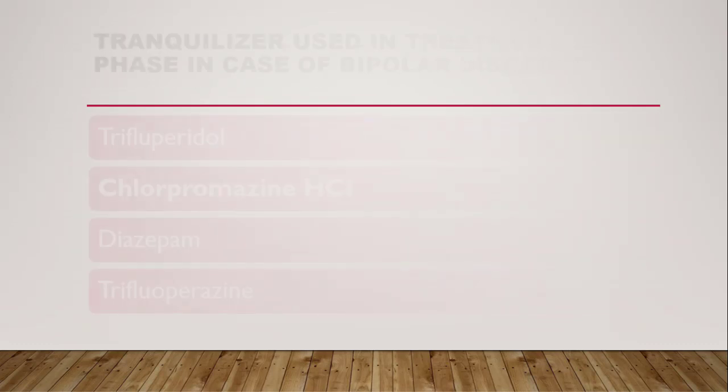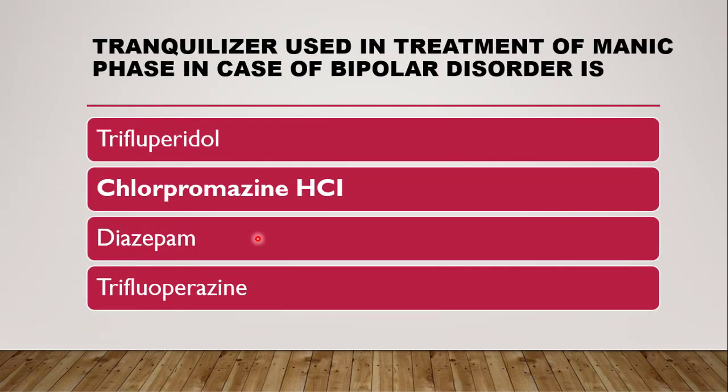Next question is, tranquilizer which is used in the treatment of manic phase in case of bipolar disorder. Now this bipolar disorder is again a psychic condition. Bipolar means it is an alternating cycle of depression and excitement, that means depression and mania, which is getting repeated again and again.